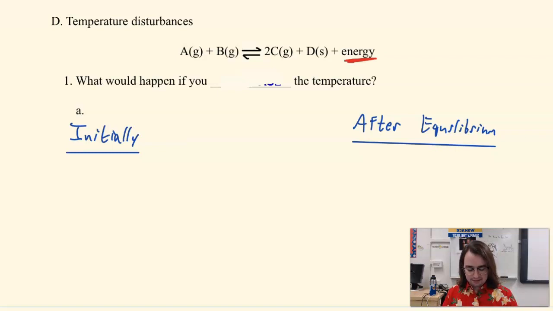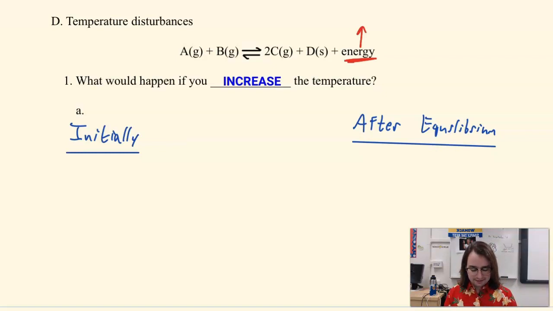So what would happen if I turned up the heat, if I increased the temperature? I want you to think about energy as just another substance that's part of this process, just like A, B, or C. If I increase the energy, what is that going to do to the overall reaction? Just like with rate, if I increase the concentration of something, I increase that reaction. If I increase the energy, I'm going to increase the reaction in that direction.